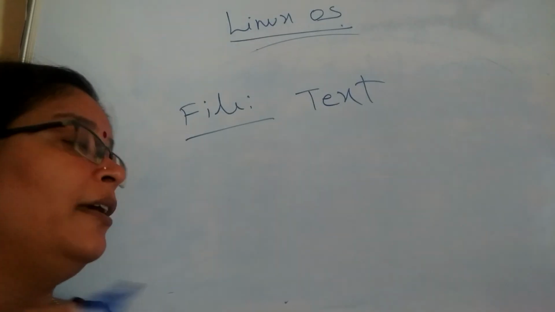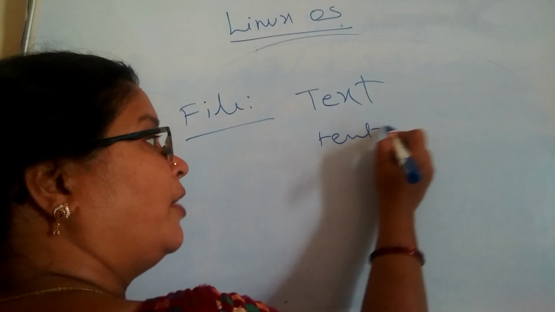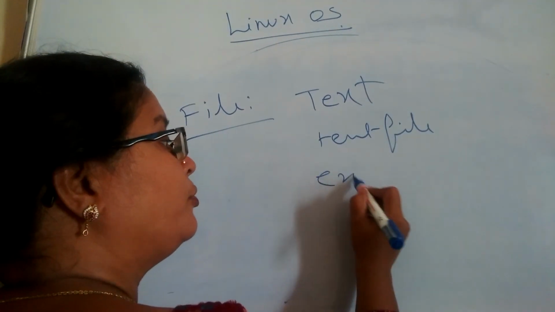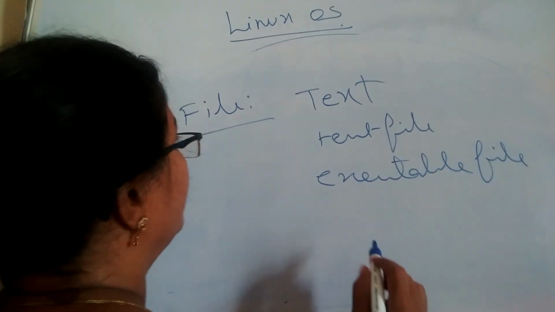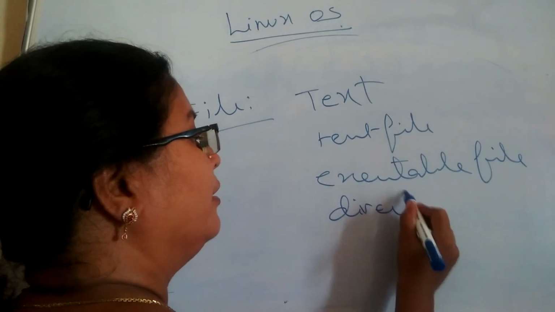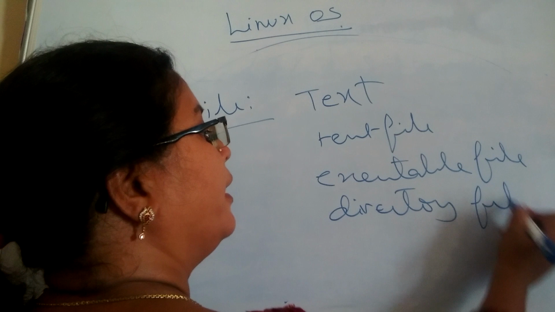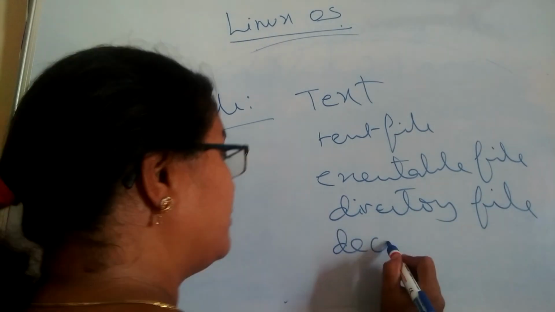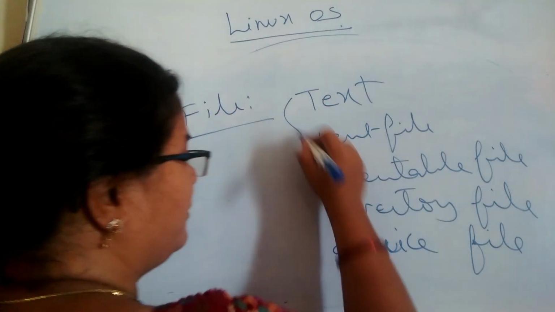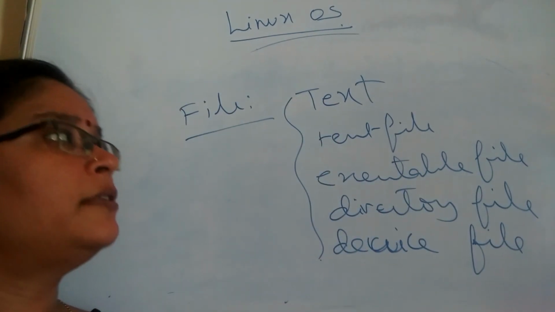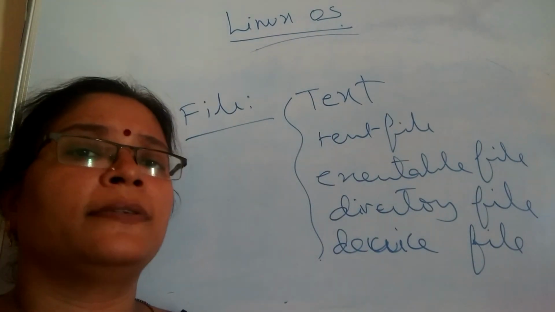We can say a text file is also a file, an executable file is also a file, and a directory is also a file. It can be called a directory file, and a device is also called a device file. Hence, each and everything in the Linux operating system can be regarded as a file.